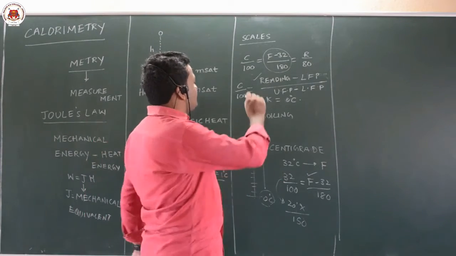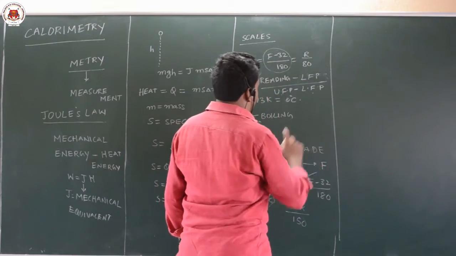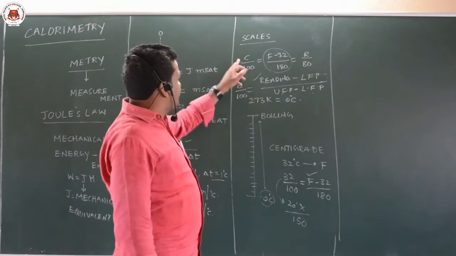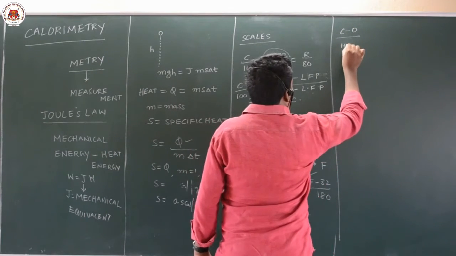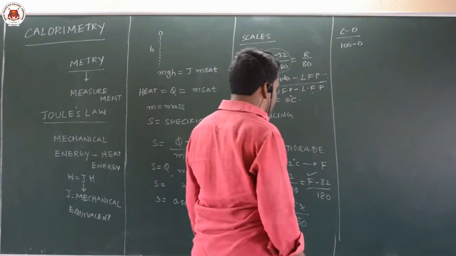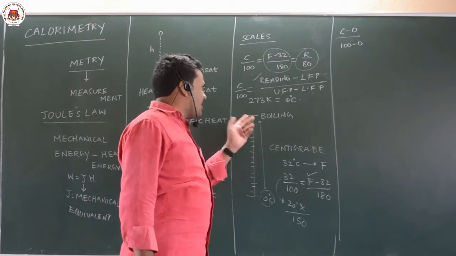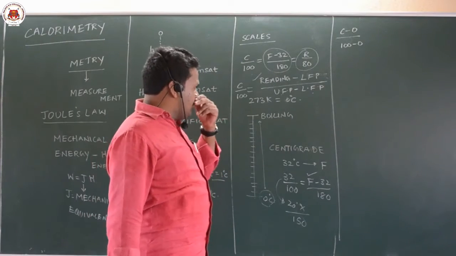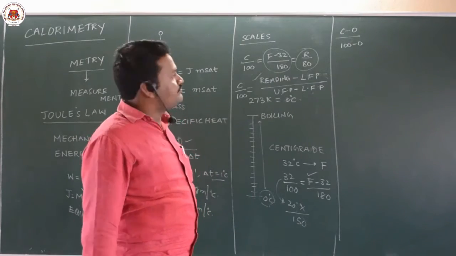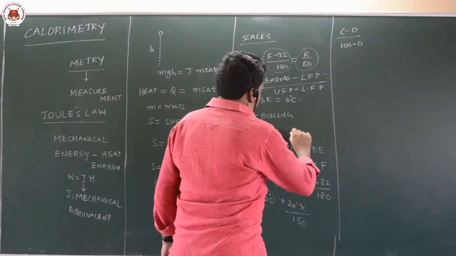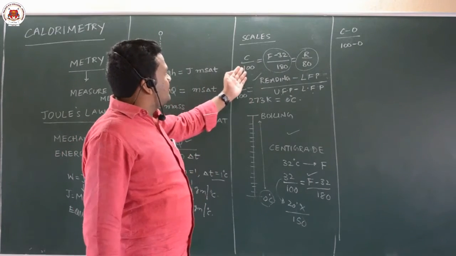In that case, you have to use (40 minus 20) by (150 minus 20) is equal to C by 100. This we also got from the same formula: (C minus 0) by (100 minus 0). And next is the Reaumur scale. The Reaumur scale starts from 0 and ends with 80. And the Kelvin scale, the Kelvin conversion you already know: centigrade plus 273 is Kelvin. So this is the concept regarding the conversion of different readings, different scales of temperature.